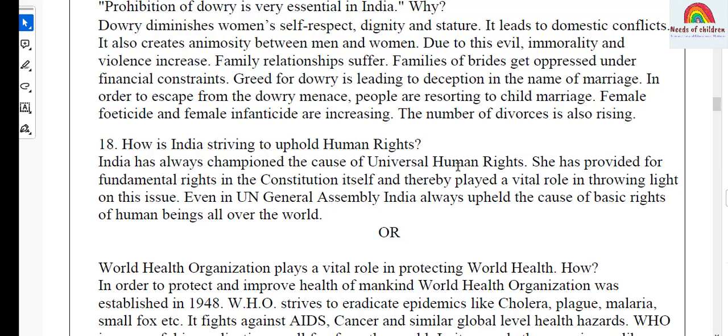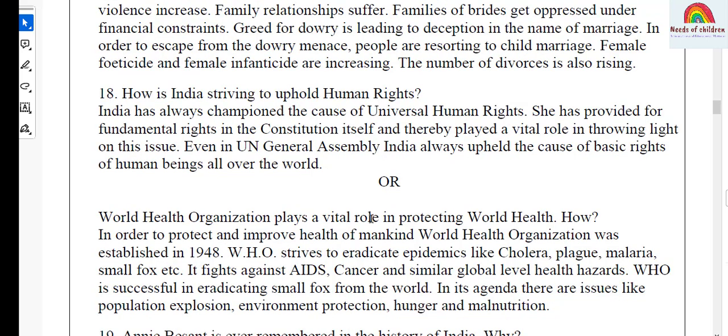And the answer, India has always championed the cause of universal human rights. She has provided for fundamental rights in the Constitution itself and thereby played a vital role in throwing light on this issue. Even in the UN General Assembly, India always upheld the cause of basic rights of human beings all over the world. And the choice number 2.